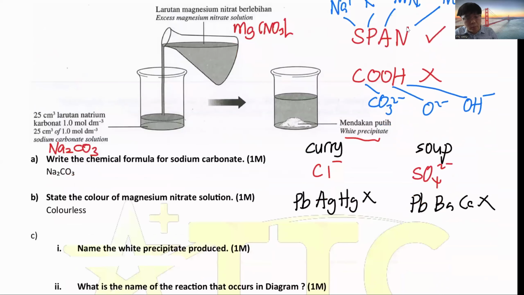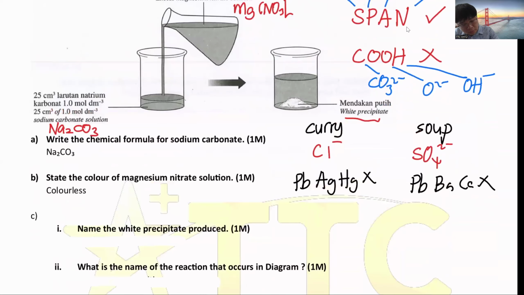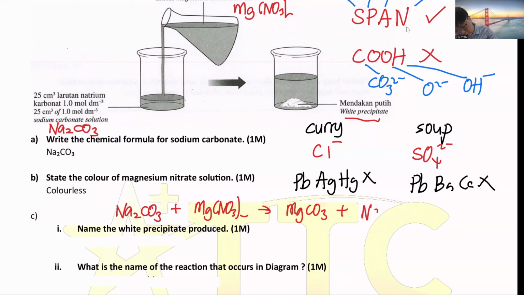So for the precipitate here, we have to guess which chemical is not soluble. We check here. Sodium carbonate plus the magnesium nitrate, they will exchange partners. So it becomes magnesium carbonate plus sodium nitrate.